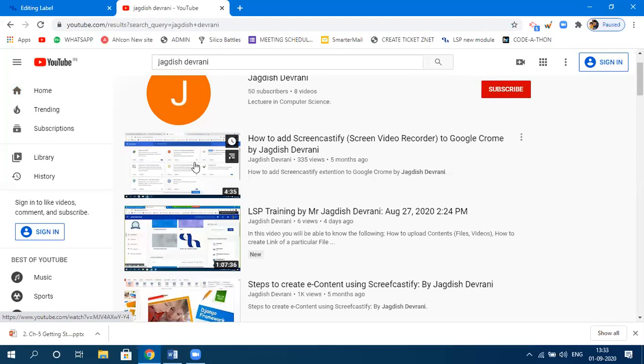There's one thing you need to know. If you have a Gmail account, that means you have a YouTube account, because YouTube and Gmail are both from the same company, Google. So as soon as you have a Gmail account, you can create a channel within YouTube. You need to sign in from here, click on add channel, and your channel will be created and you can upload videos here. That part I'll take later if you need me to.